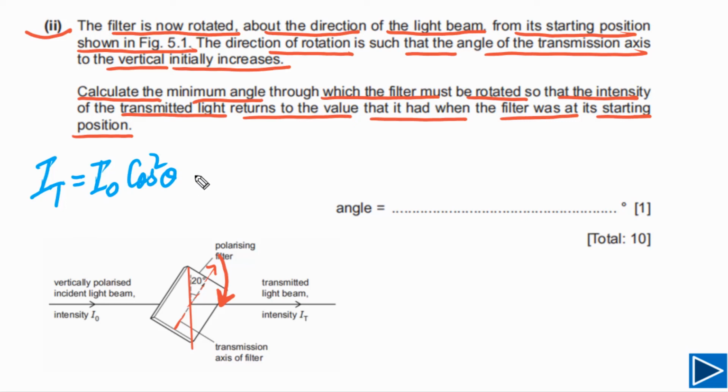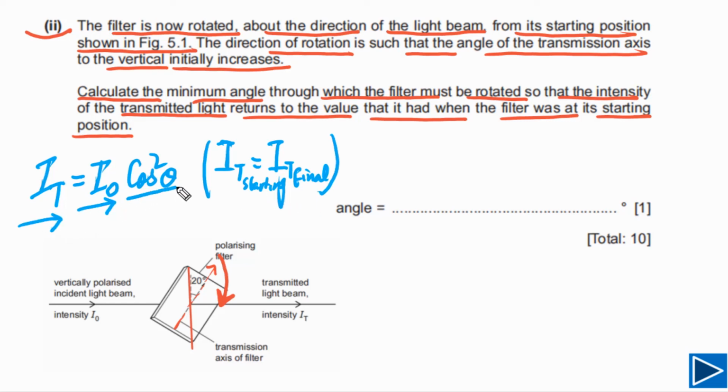In this case, IT at the starting position has to be the same as the intensity of transmitted light at the final position. So these two have to be the same. If IT has to remain the same, I naught is fixed, so the cosine square of theta also needs to remain the same. So how can cosine square of theta be the same?